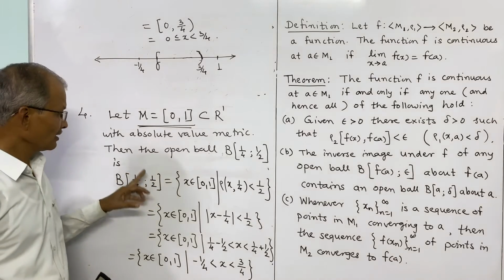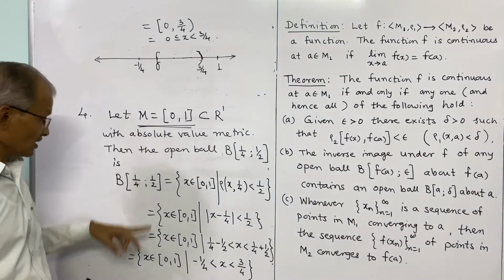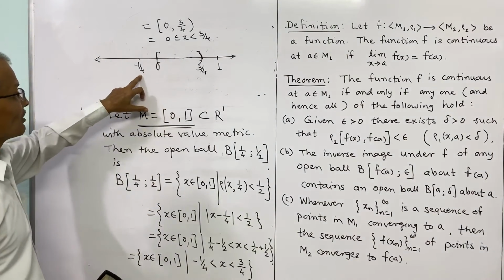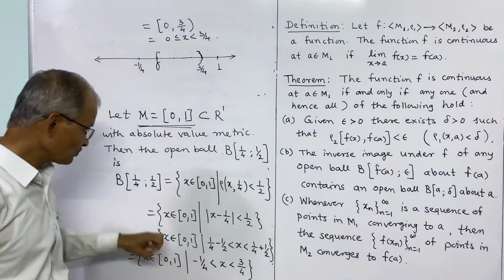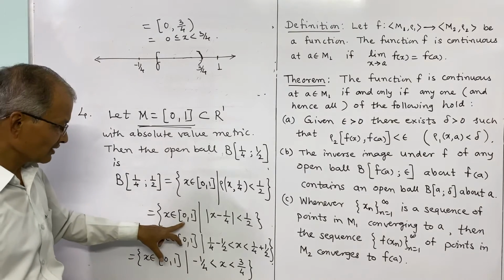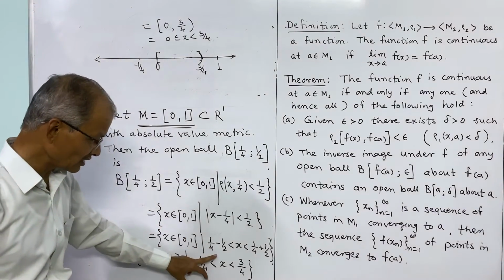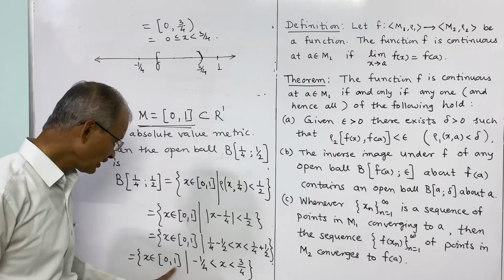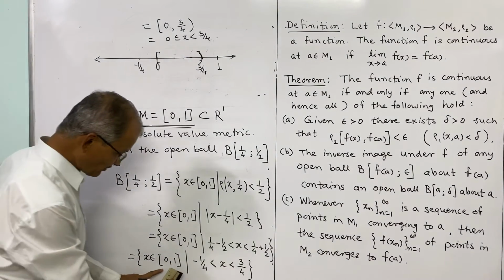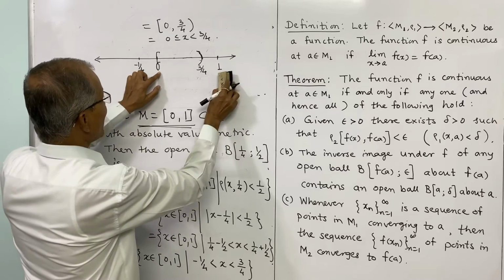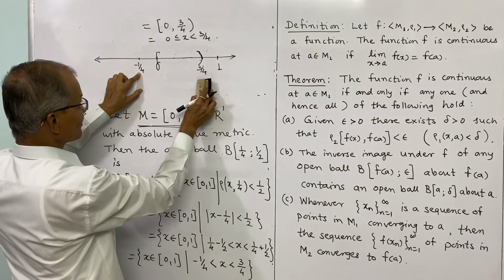Open ball in M. Since the points on the left of 0 are not in M, we have to consider those points in M only, those values of x in 0 to 1 only, satisfying this condition. Both the conditions must be satisfied, so we have to take the intersection. Common points between 0 and 1 and common points between minus 1 by 4 and 3 by 4.